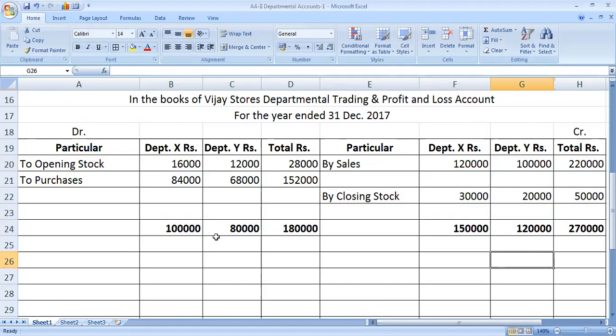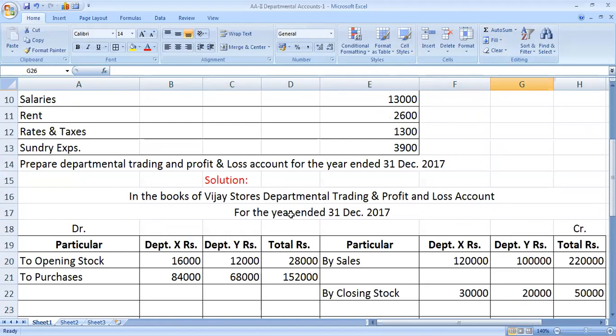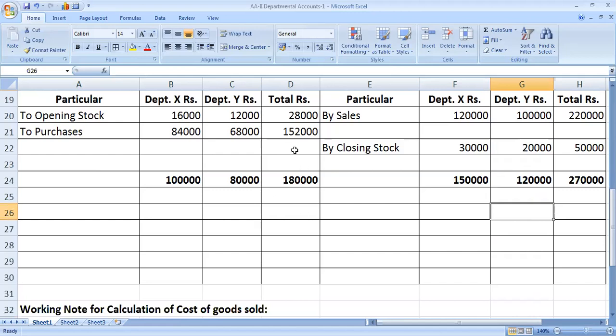Credit side is more than debit side of the trading account. Hence, that is the difference. 2,70,000 minus 1,80,000, the difference is 90,000. 1,20,000 minus 80,000, that is 40,000. 1,50,000 minus 1 lakh, that is difference 50,000.